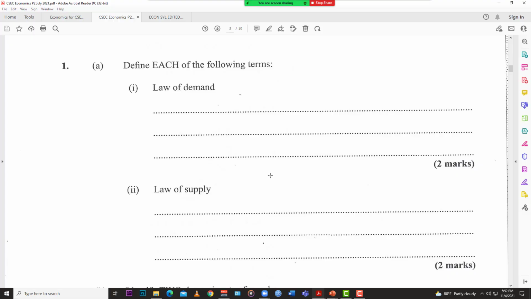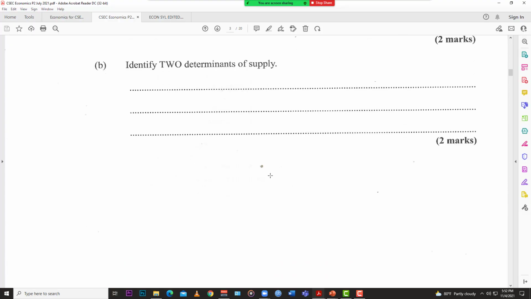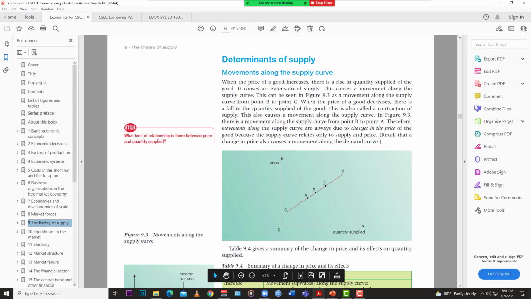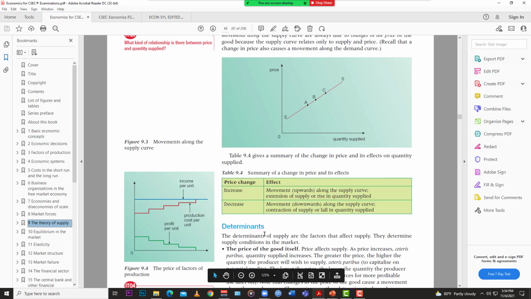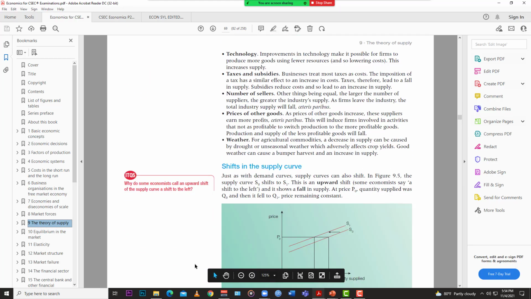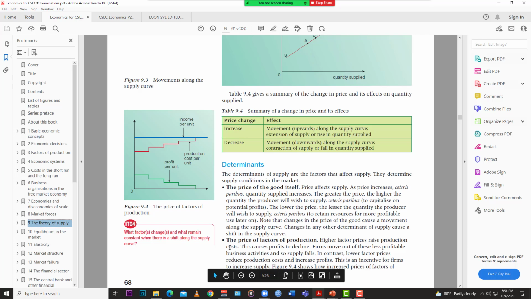So let's go down to number 1B. Identify 2 determinants of supply. We have the price of the good itself, and the price of factors of production.